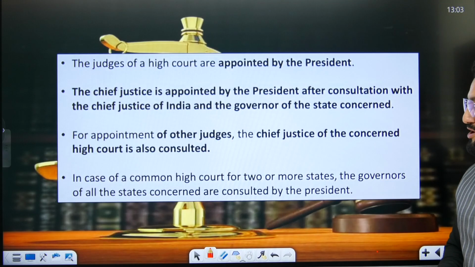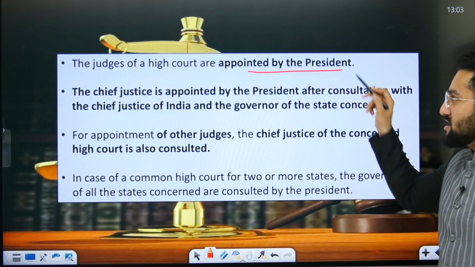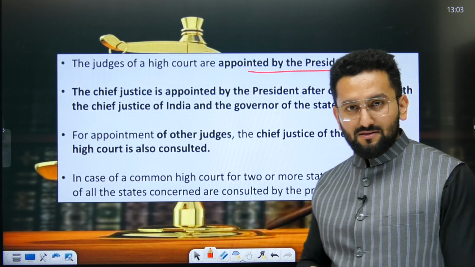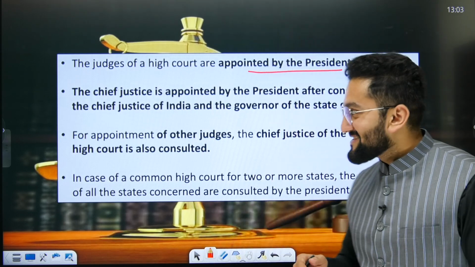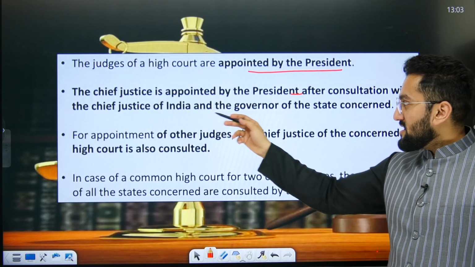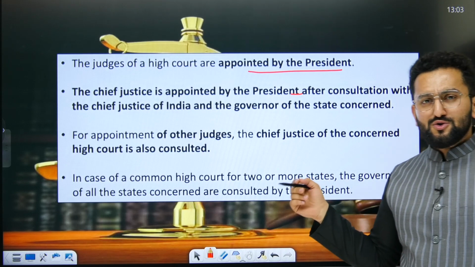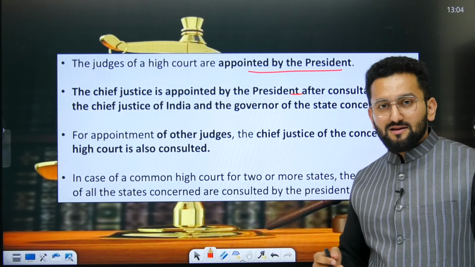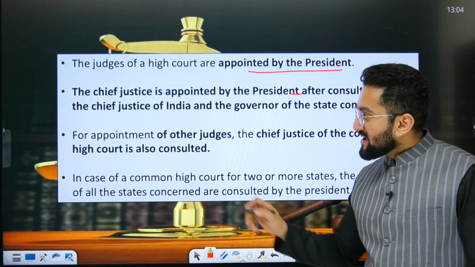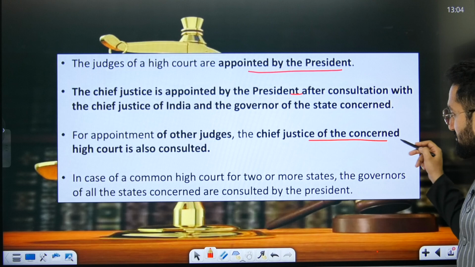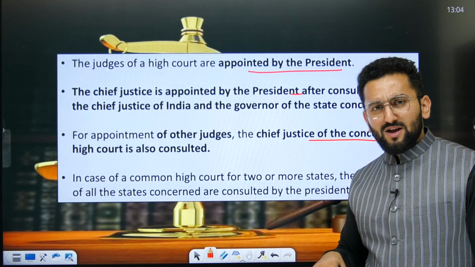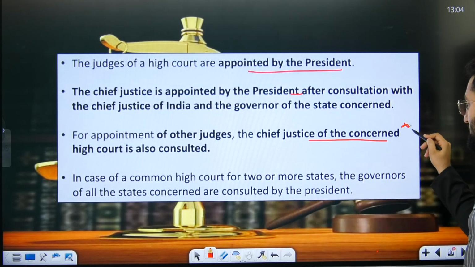Now, appointment. Judges of high court are appointed by the president. Please remember that. They are not appointed by the governor. Sometimes UPSC plays along these lines. The Chief Justice is appointed by the president after consultation with the CJI and the governor of the state. Although we are going to talk about the third judge's case here, then you are going to remember the collegium part. For appointment of other judges, the Chief Justice of that high court needs to be consulted. That's a standard rule you should remember.